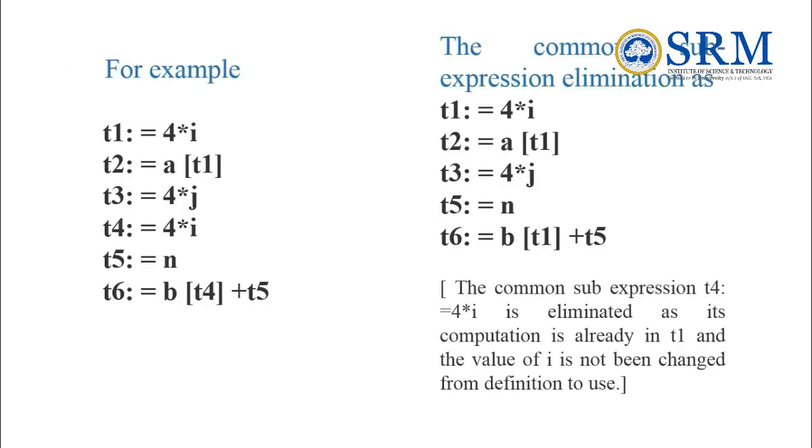For example, t1 is equal to 4 star i, t2 is equal to a of t1, t3 is equal to 4 star j, again t4 is equal to 4 star i and t5 is equal to n, and t6 is equal to b of t4 plus t5. In a common subexpression, we can eliminate the repeated values, where t1 and t4 are the same. So the common expression t4 is equal to 4 star i is eliminated as its computation is already in t1 and the value of i has not been changed from definition to use.